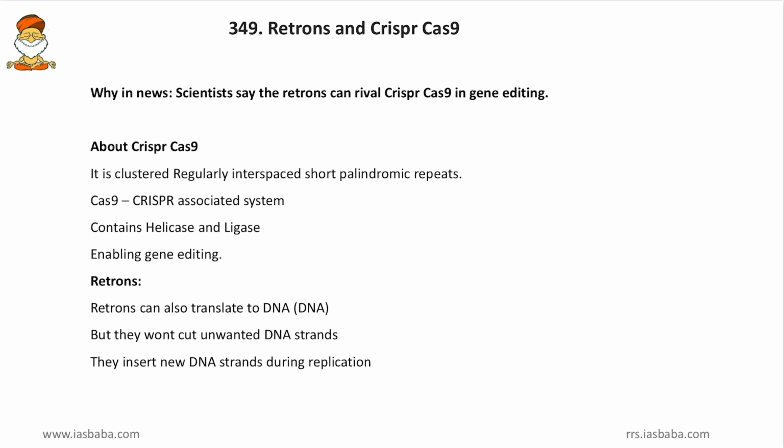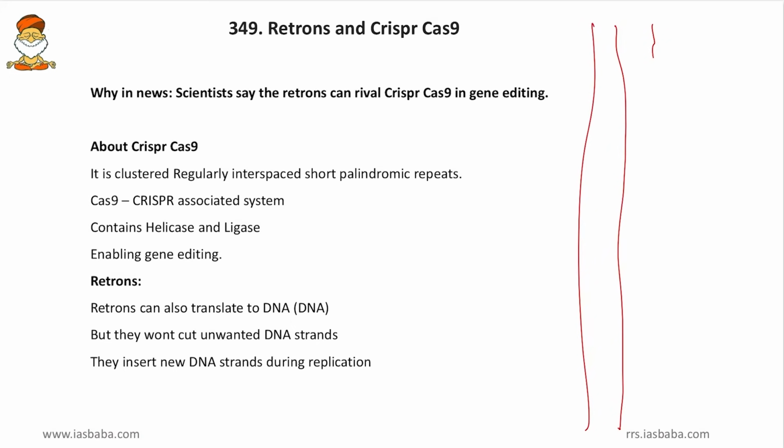Friends, these retrons will wait until the cell divides or the DNA of the cell replicates. We know that during replication, one more DNA will be produced. So now, one more DNA is being produced by the cell. At this exact point of time, these retrons will interfere and add the specific DNA sequence which is required to encode antivirals.